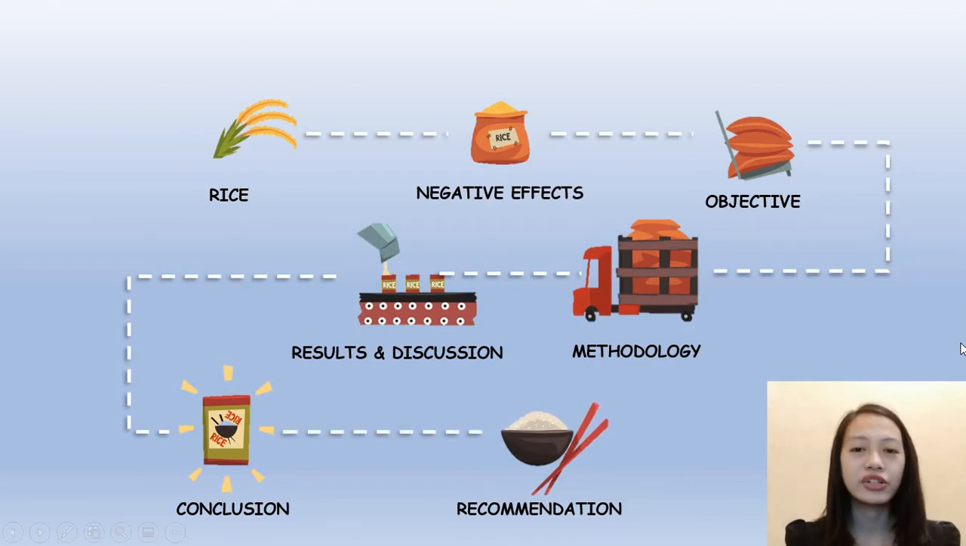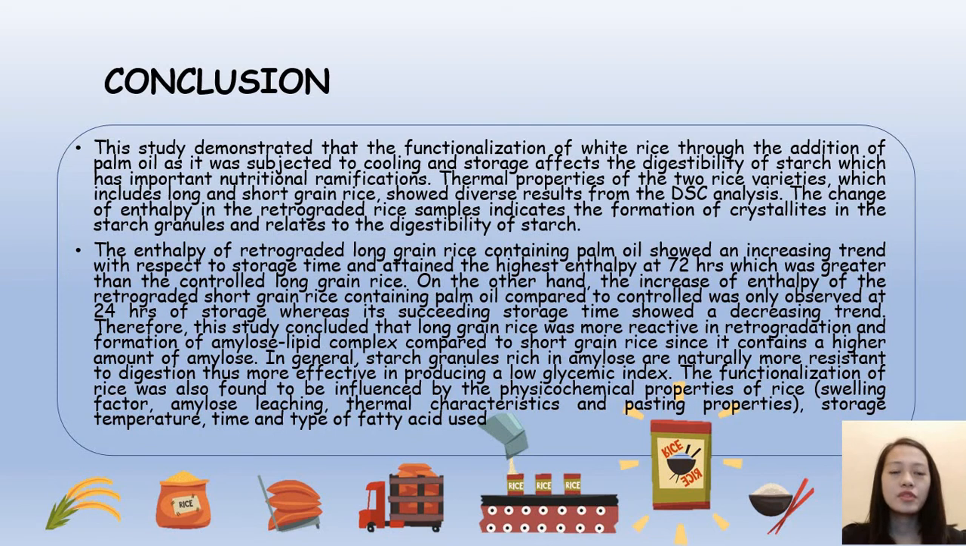Lastly, we have the recommendation. This study demonstrated that the functionalization of white rice through the addition of palm oil, as it was subjected to cooling and storage, affects the digestibility of starch, which has important nutritional ramifications. Thermal properties of the two rice varieties, which includes long and short grain rice, showed diverse results from the DSC analysis. The change of enthalpy in the retrograded rice samples indicate the formation of crystallites in the starch granules and relates to the digestibility of starch.